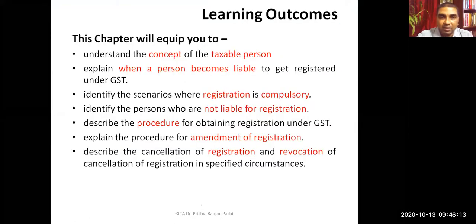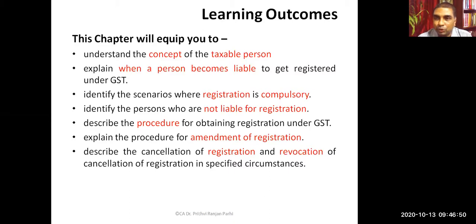Before that, let me tell you the purpose of what is expected out of this particular chapter. We'll be understanding the concept of taxable person. At a very basic level, we have already understood what is a taxable person in the initial chapter. But again, we'll be understanding who is a taxable person. When a person becomes liable for registration, what is the situation where one is supposed to get registered? There is a concept of compulsory registration also. Section 24 talks about that. We'll be learning the compulsory registration. Who is not liable for registration? That process also we are going to learn.